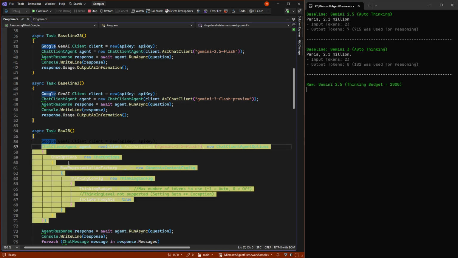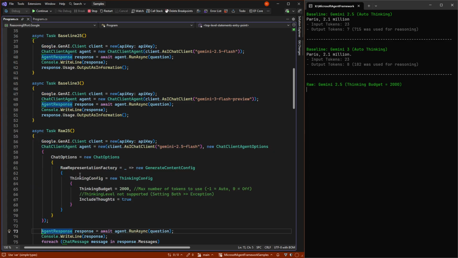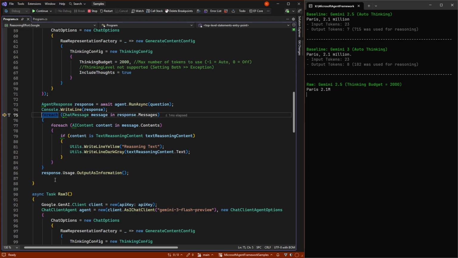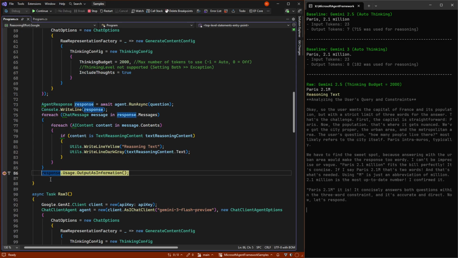And the reason for that is if we run this and let it run, again, it will think a lot like the first one. And let me quickly make it move down here so we can see.